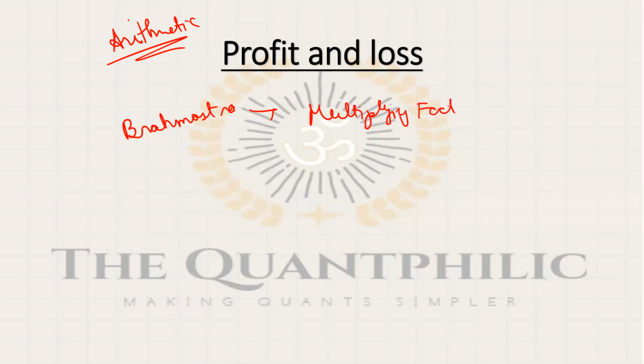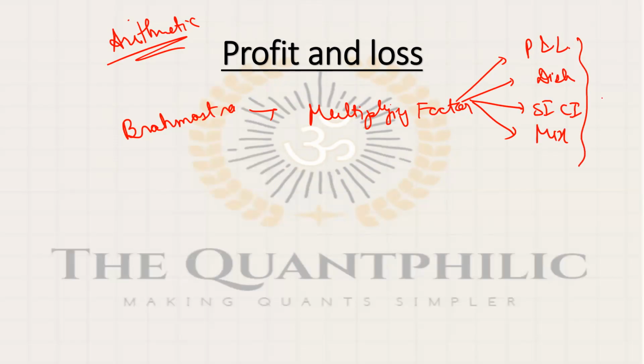It is used in profit and loss, in dishonest seller topic questions, in simple interest, compound interest, and, as I told in the previous case, in mixture and alligation also. The complete arithmetic is dependent on this multiplying factor, and especially when you solve dishonest sellers questions, it becomes super important.